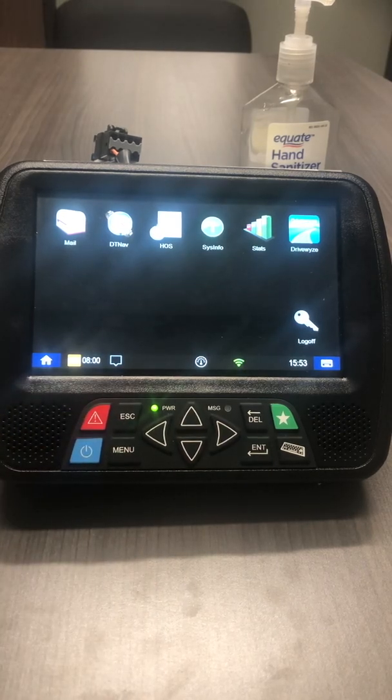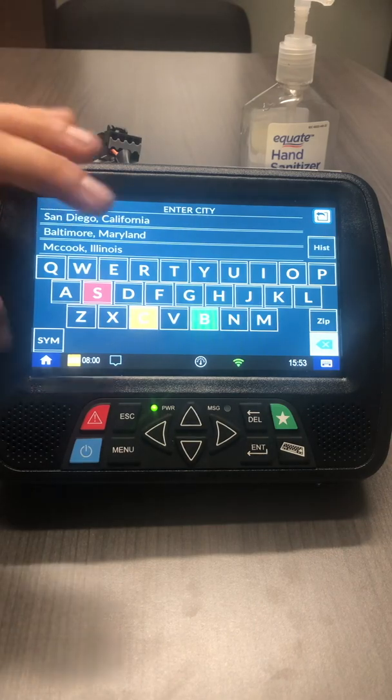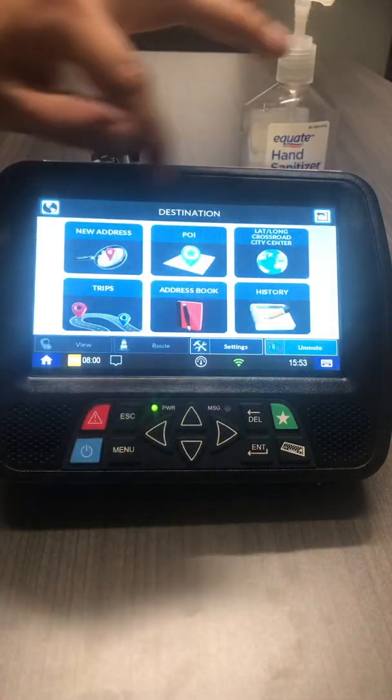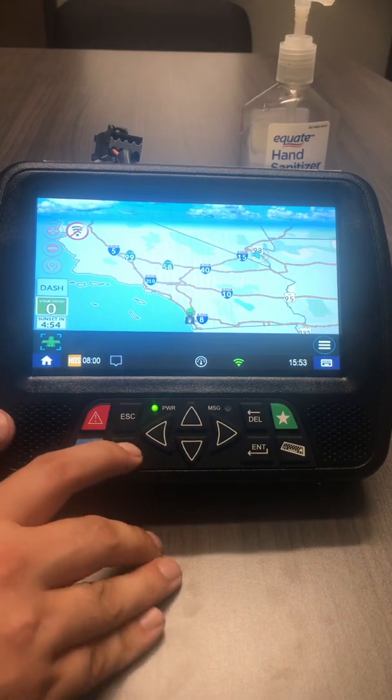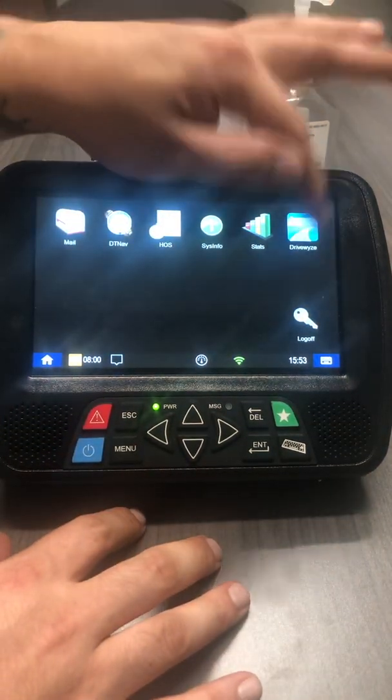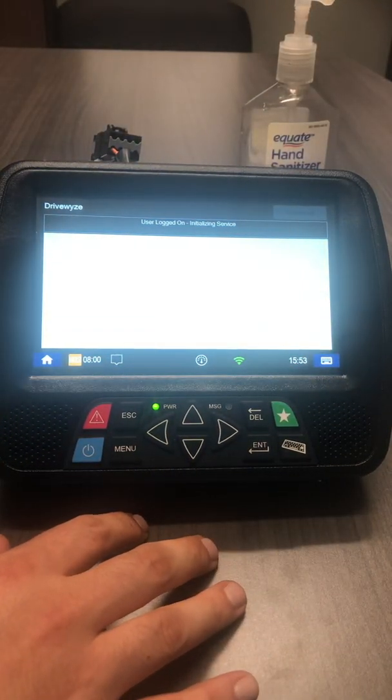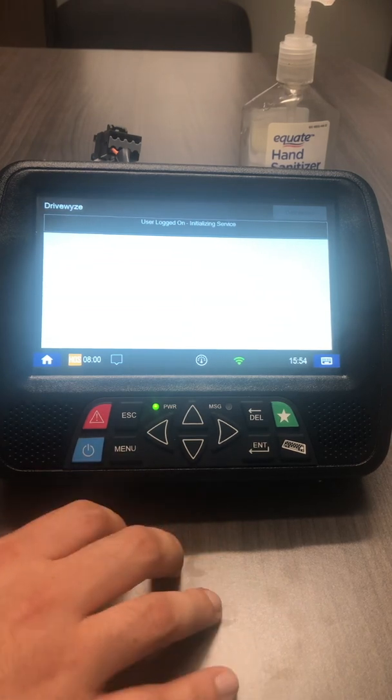There is a little gift for you guys on here. We do have navigation on here. Not quite sure how it works. You're going to have to play around with it, but it is a truck route. It gives you two options, both toll road and non-toll road. DriveWise is also on here. DriveWise also pops open 3 miles before a scale by itself. You do not need to open it up.